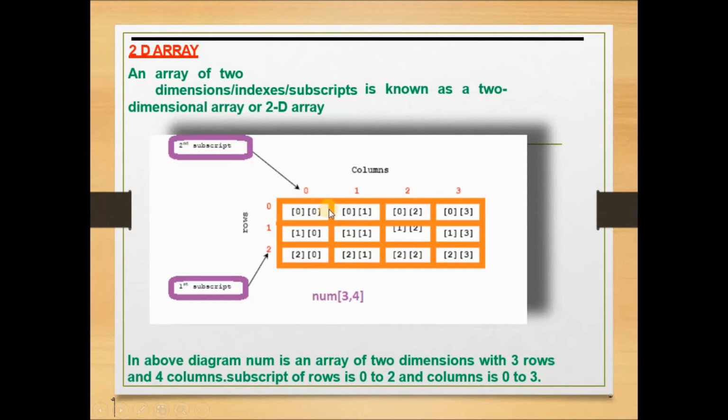Okay, and this row is also 0 and column is 1, so 0 1. This row is 0 and column is 2, 0 2, like that. And suppose for this one, row 1 and column 0, so 1 0. This field is row 1 and column is also 1, so like that you have to define. And the last one, see, 0 1 2, that means the row number is 2 here, and column number is 0 1 2 3, so 2 3 is coming here. Okay, so this is about the two-dimensional array.